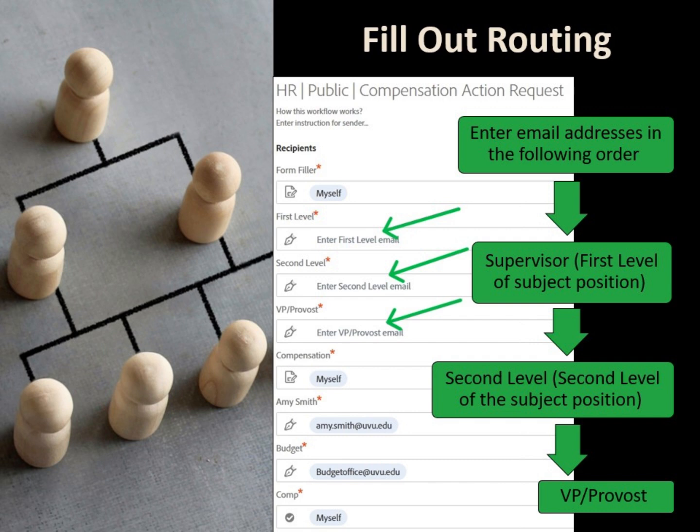Fill out routing. Some of the required fields in this section are auto-populated. In the empty fields, enter the email addresses for the first-level supervisor, second-level supervisor, and the VP or provost.